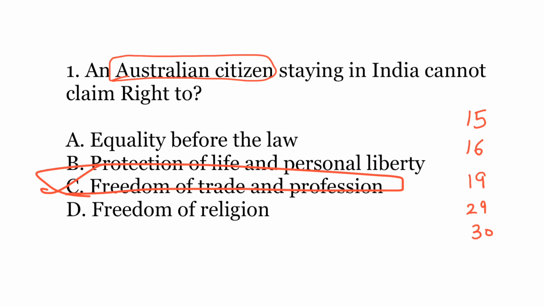So these 5 articles cannot be availed by non-citizens, and these are exclusive to the citizens of India. And since the freedom of trade and profession falls under Article 19, it is not available to an Australian citizen.